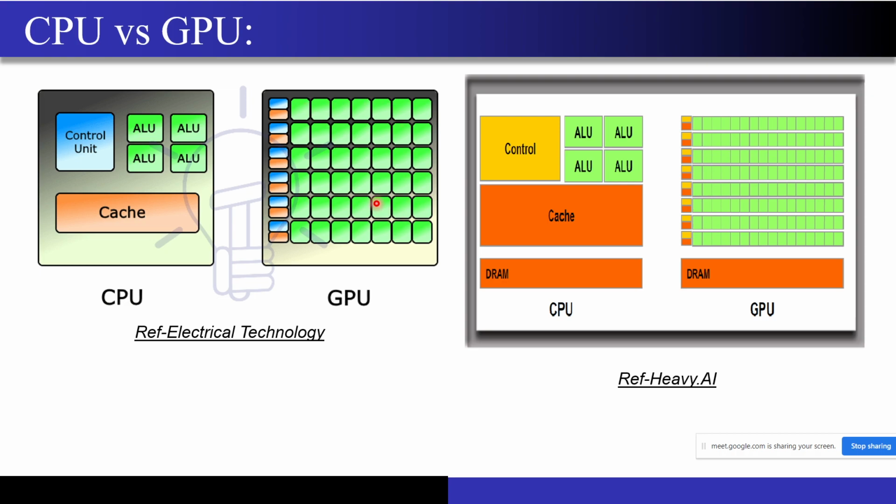The reason for this is that the CPU has to handle all sorts of operations. When I am presenting my slides to you right now, when I am recording using OBS Studio, when I am surfing the internet, when I am doing some modeling on an Excel sheet, when I am running different software like MATLAB, LTSpice, all these operations have to be handled by the CPU, right? But what is the job of the GPU? The GPU has to do only one job, that is to give me very clear graphics, right?